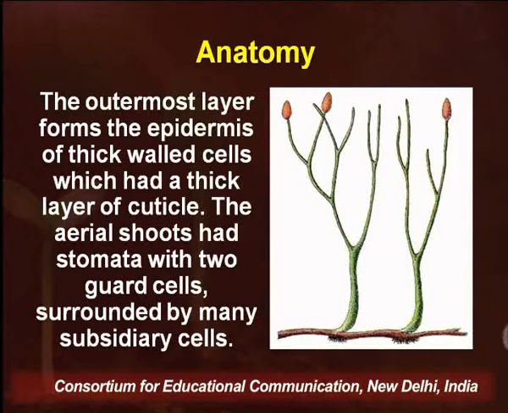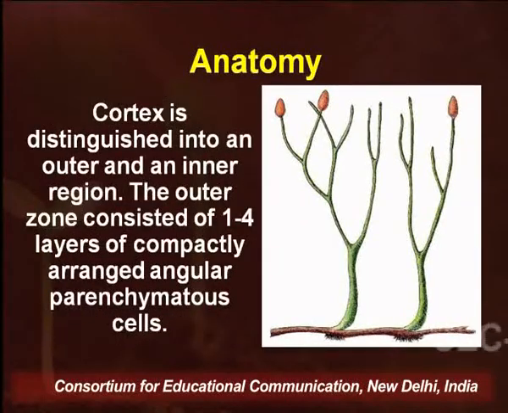The aerial shoots had stomata with two guard cells surrounded by many subsidiary cells. The cortex is distinguished into an outer and an inner region. The outer zone consisted of 1 to 4 layers of compactly arranged angular parenchymatous cells.